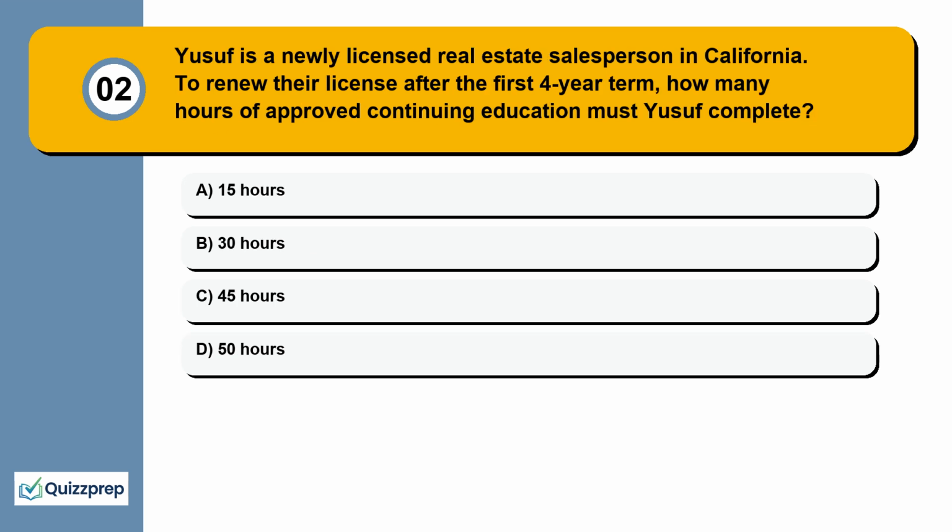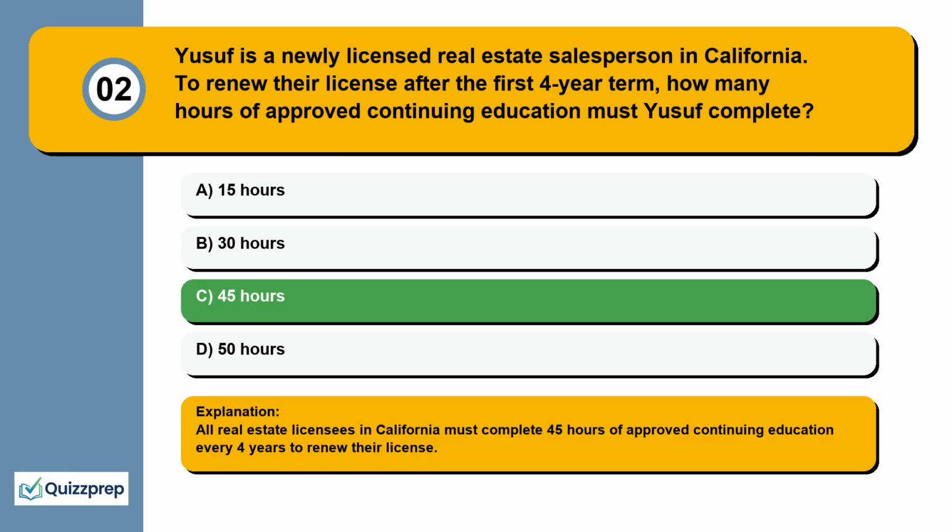Question 2. Yusuf is a newly licensed real estate salesperson in California. To renew their license after the first 4-year term, how many hours of approved continuing education must Yusuf complete? 15 hours, 30 hours, 45 hours, 50 hours.